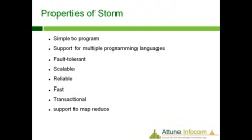Another thing is some properties of Apache Storm. It uses simple programs.